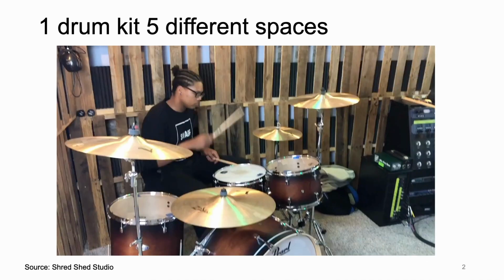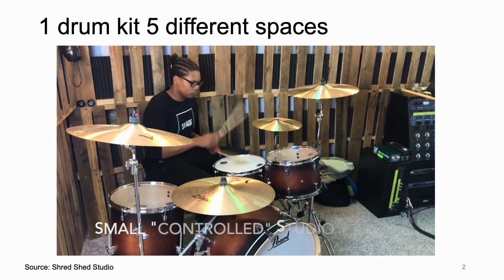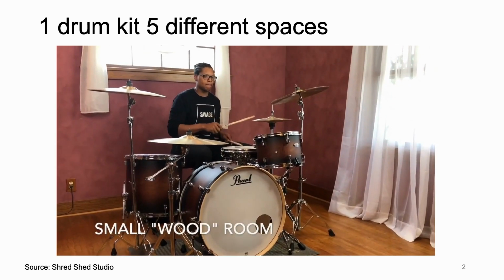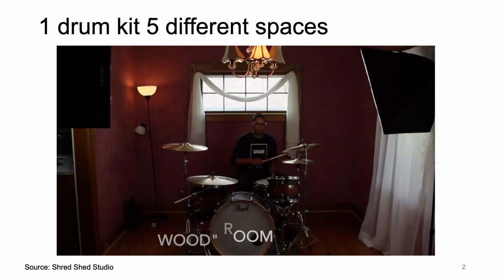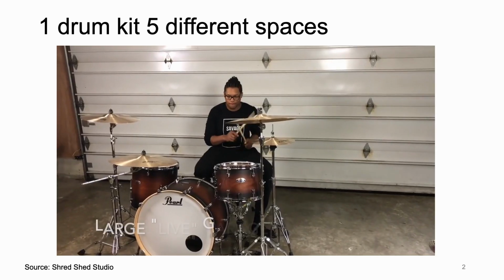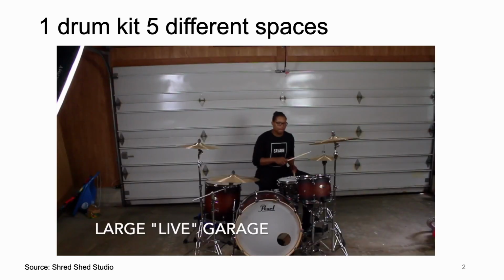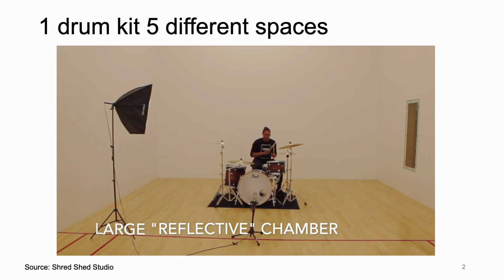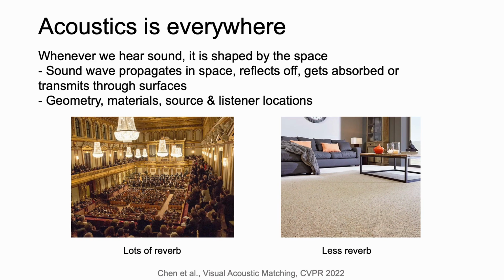Let's begin by watching an example of how one drum kit sounds differently in 5 different spaces. Notice how the geometry and the materials of the room affect the sound we hear. Whenever we hear sound, it is always shaped by the space.